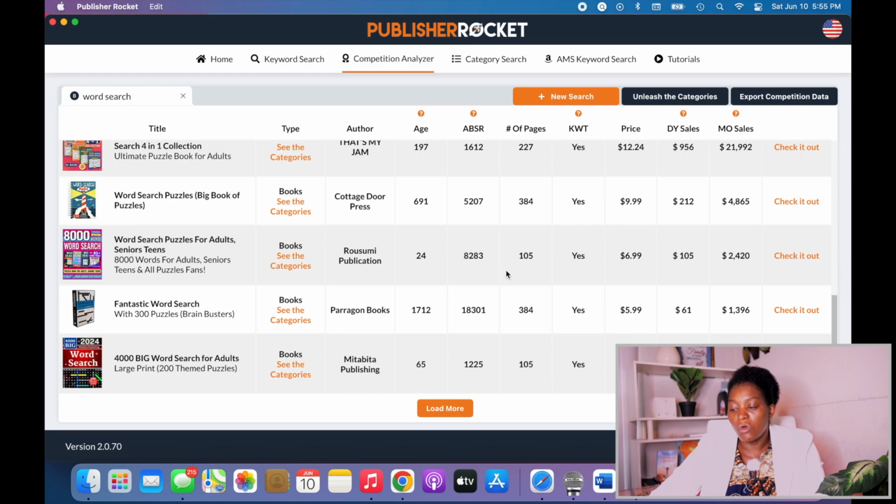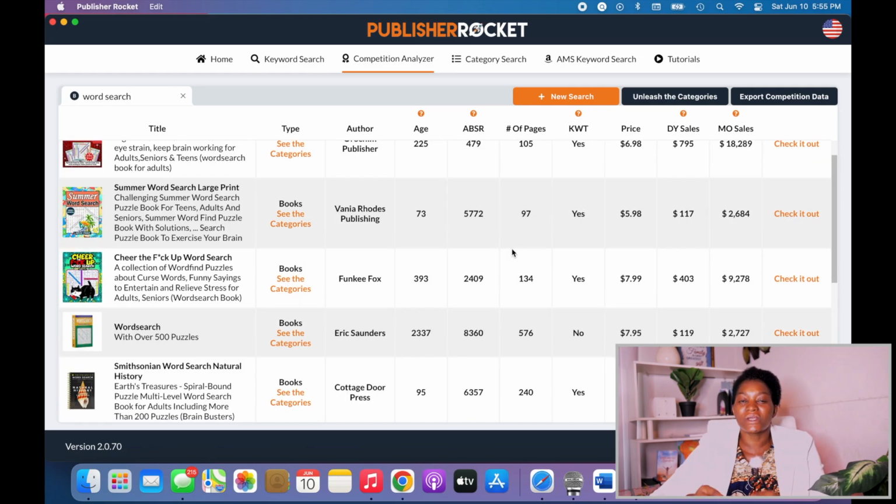I'll come to load more and just check and see how the books are doing. When I see a book that is selling well, then I'll make up my mind to design that book. So you can check on this other book that I already did to see how I do detailed analysis. After I've seen how the books are performing, I'll decide on the book I want to create, and at this point, I'll also decide on my keyword. And then after I'm done with all of this background information, and I already know that I'm creating a best-selling book, before I start my creation.